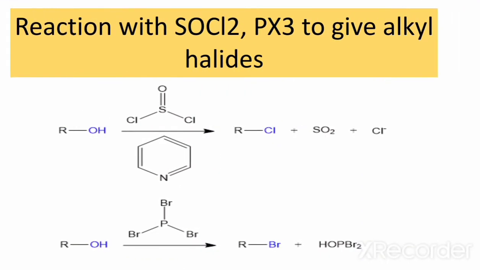So the other is reaction with thionyl chloride and phosphorus trihalide to give alkyl halides. So when alcohol reacts with thionyl chloride or phosphorus trichloride or phosphorus trihalide, the final product is alkyl halide, along with some byproducts. So this is the reaction with thionyl chloride and phosphorus trihalide that gives the final product, that is alkyl halide.